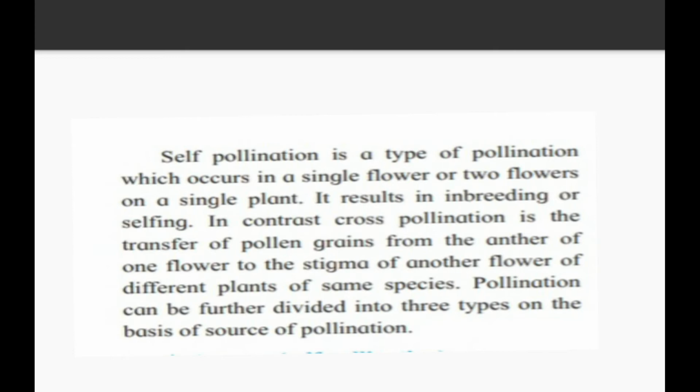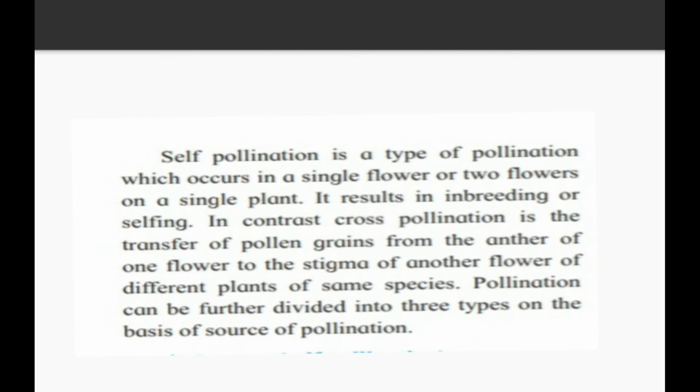When the pollination is carried out between two different flowers of different plants of the same species, then we call it cross-pollination. The most important words about cross-pollination are two different flowers from two different plants but of the same species.